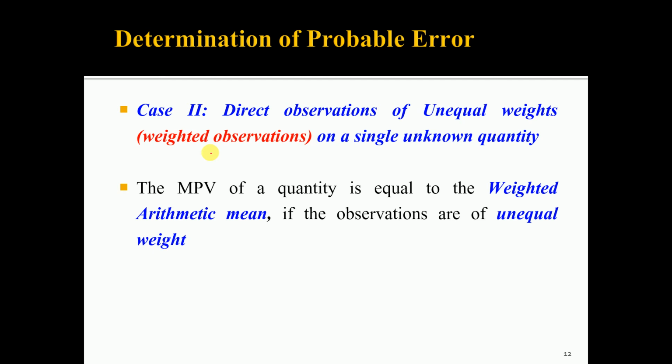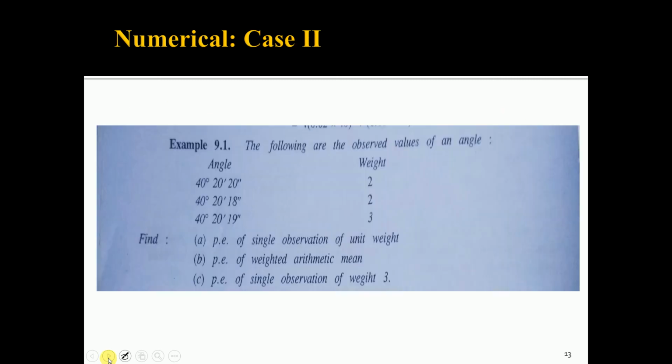Therefore, these observations are weighted observations, that is different weights are assigned to the observations. So, if the observations are weighted, how is the probable error determined? We have seen that the most probable value of a quantity is equal to the weighted arithmetic mean if the observations are of unequal weight. So, how is the probable error determined? Let us discuss a simple example.